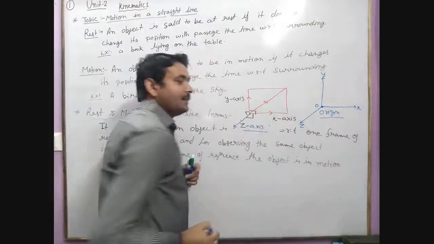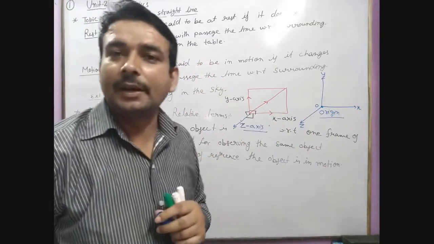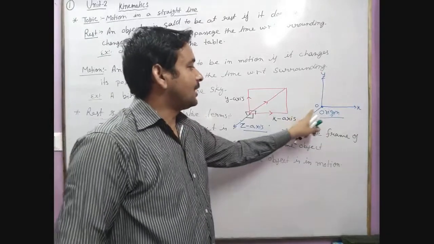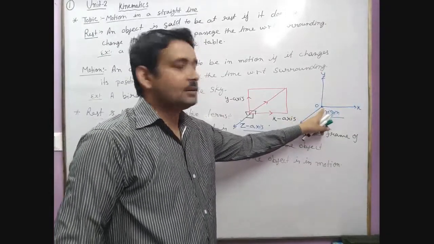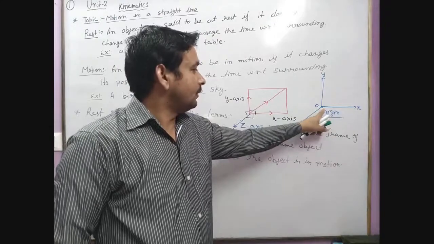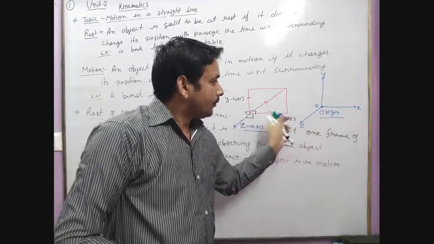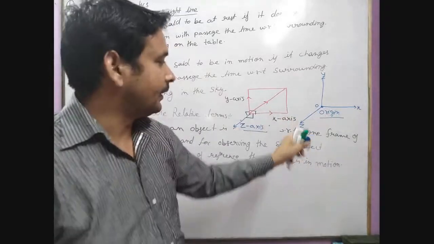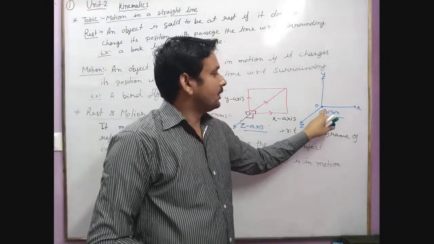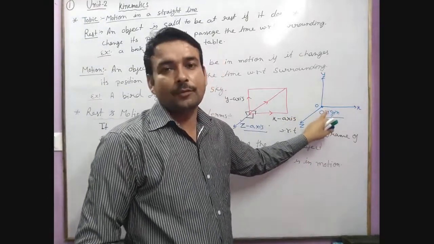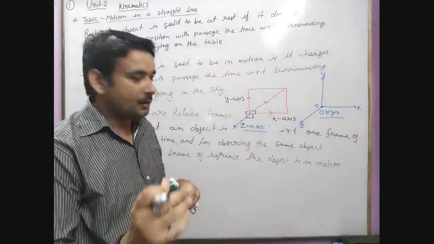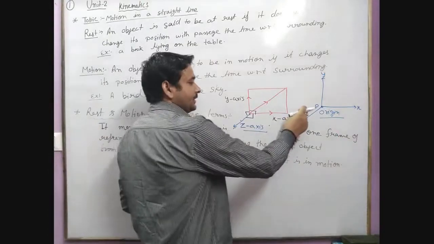Okay, and this point of origin is taken as the observing point, which means an observer observes the position of rest or motion of an object on the behalf of this point of origin, by taking a clock watch in his hand.